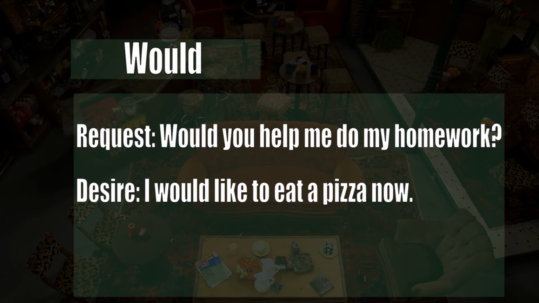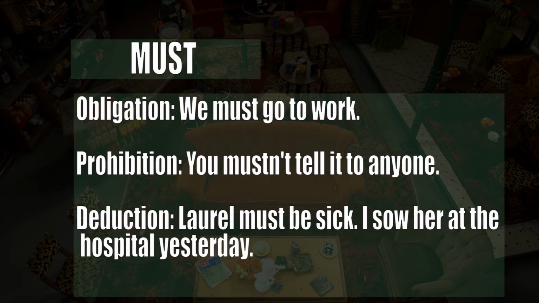So, how we could realize Joey used the modal verb would for a request. Would you look at that? The next modal verb is must, and we can use this modal verb in three ways, being the first one, obligation. Like for example, we must go to work.